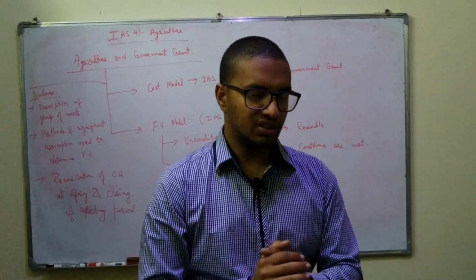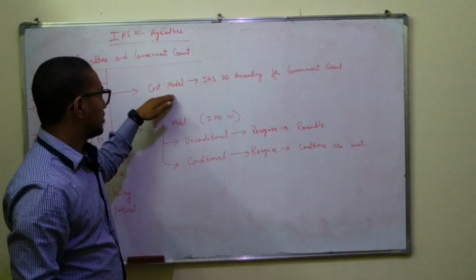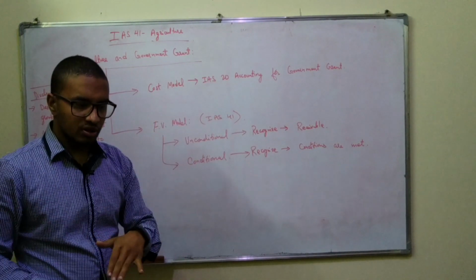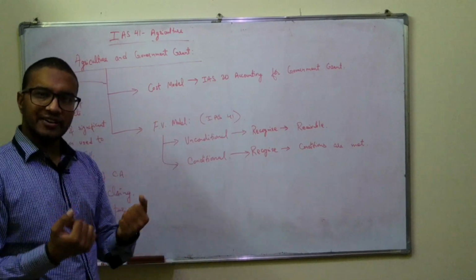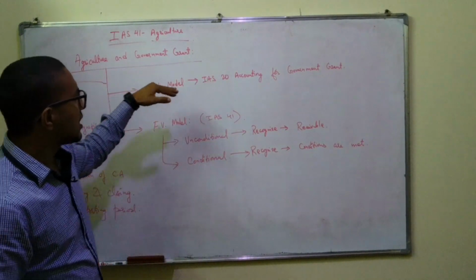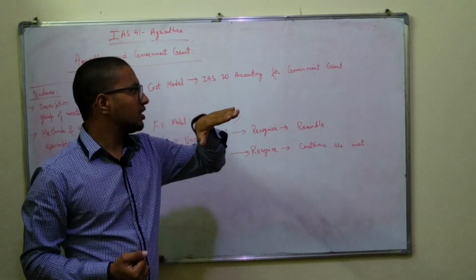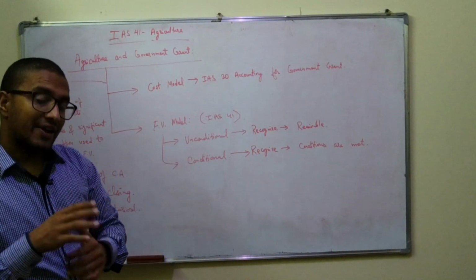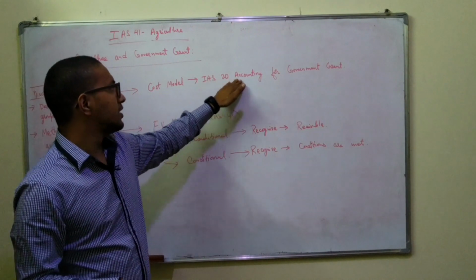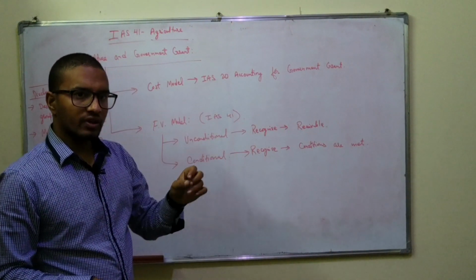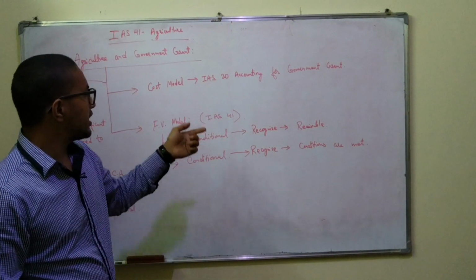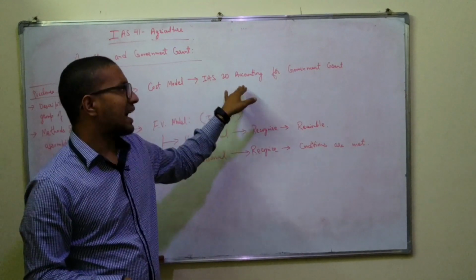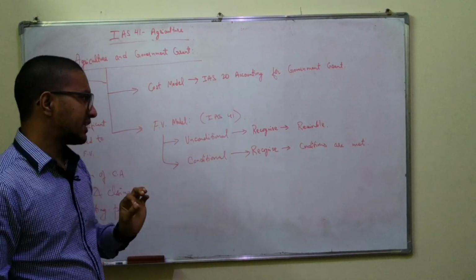So if you are using a cost model and you receive a government grant, that will be accounted for as per IAS 20, accounting for government grants.